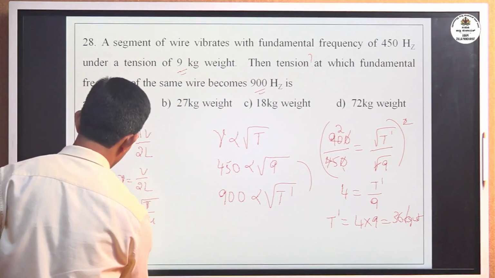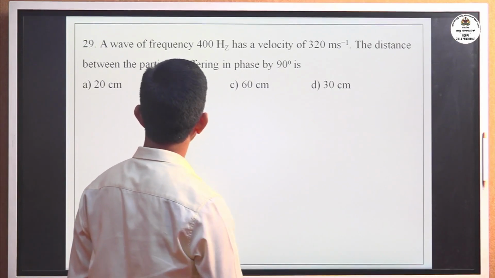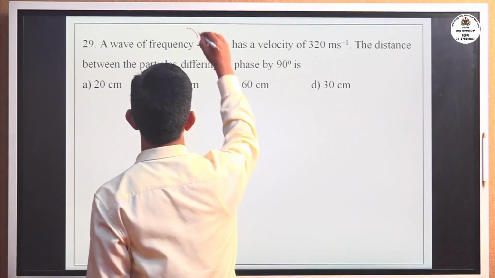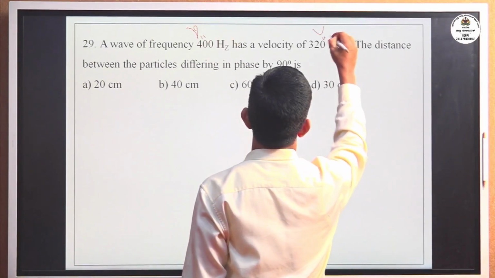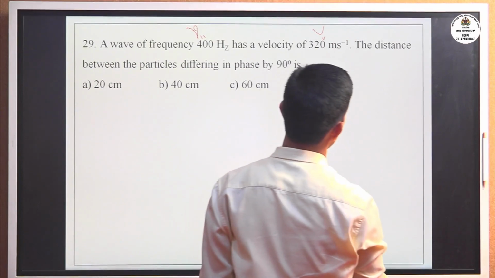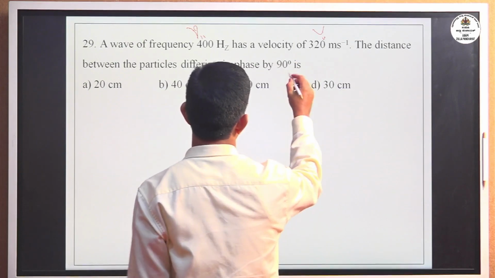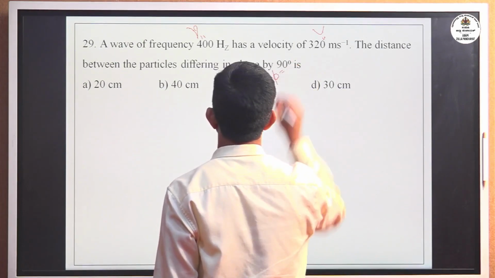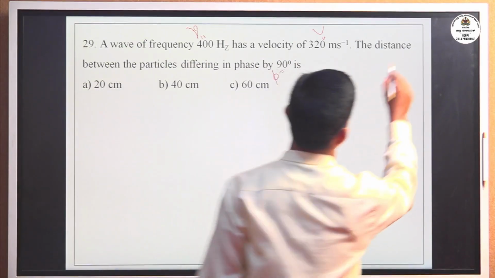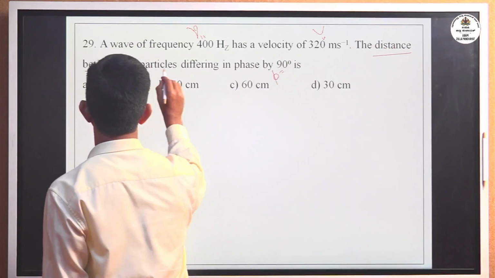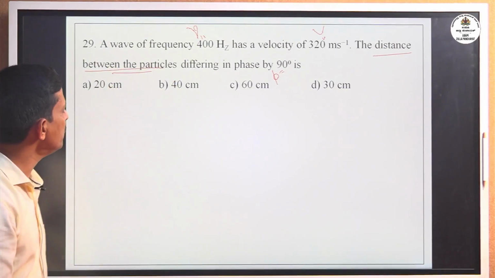Okay, move to the next problem, the 29th problem. A wave of frequency 400 Hz is given. Velocity is given as 320 meter per second. The distance between the particles differing in phase by 90 degrees is to be found. Here, the distance between the two particles means you have to find the path difference between the two particles.